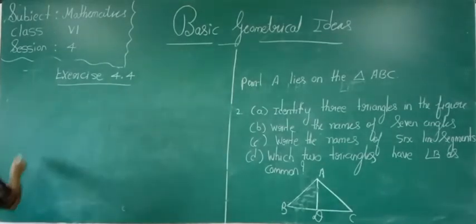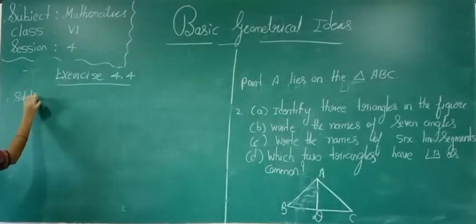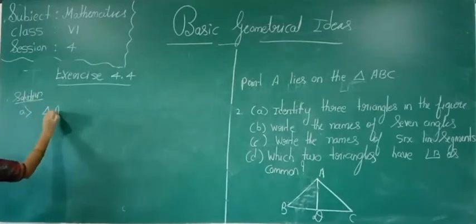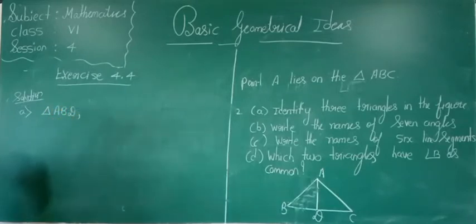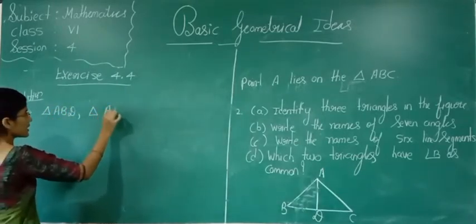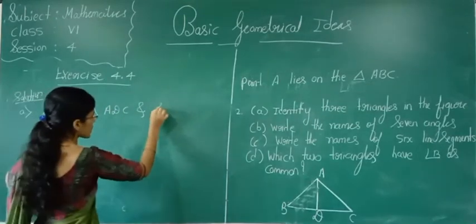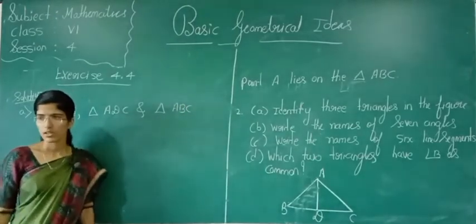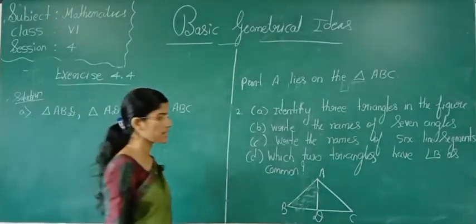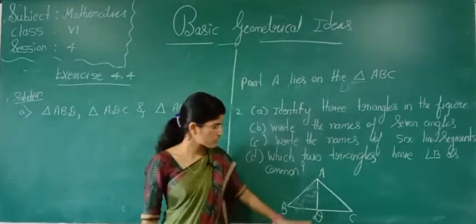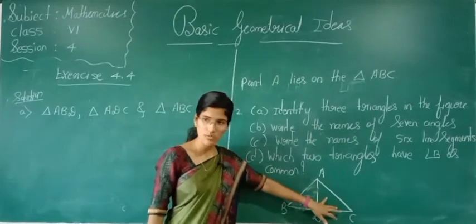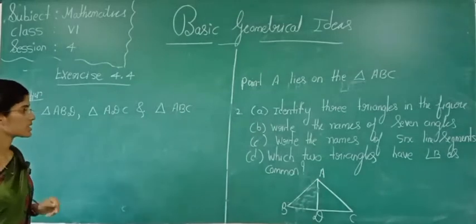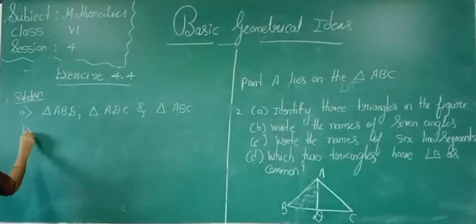So what are they told? Solution. A1. Identify 3 triangles. Which are those? Triangle ABD. One more is triangle ADC. And one more is which triangle? Triangle ABC. How many triangles are there here? 3 triangles are there. Is it understood? See, this is one triangle, this is one triangle, and the full triangle. 3 triangles are there. Yes or no? This is about A1.